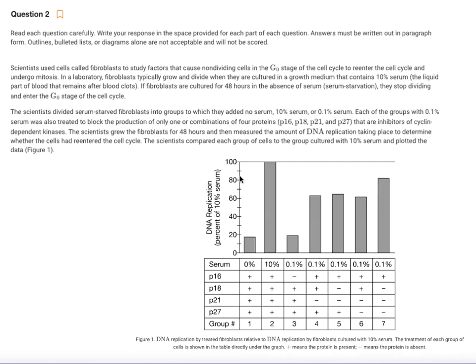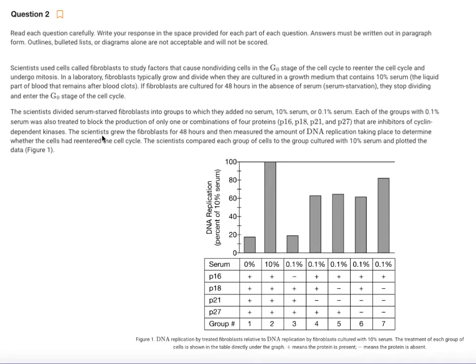Welcome back to this series of videos where I go through the progress checks for the AP units that are going to be on the exam. So right now we are hip deep in Unit 4, which is cell communication and cell cycle. This is the second FRQ question from the progress check, and it looks to me like this is about the cell cycle. So chapter 12 in our textbook. This was the very first thing that we did this semester, right at the beginning of our Unit 3, genetics.